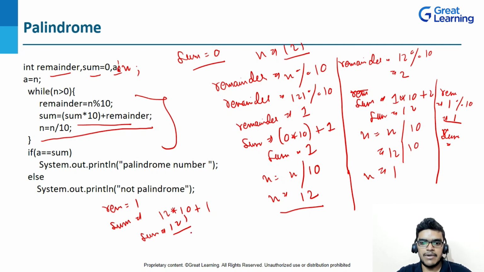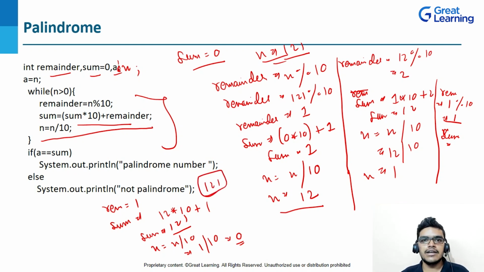After that, I have n is equal to n divided by 10. The division operator is there. n was 1, and if you divide 1 by 10, since n is an integer, what I get here is 0, right? So you can see that when the n value is 0, I get the reverse of the number. Because initially my n is 121, and sum is also 121.